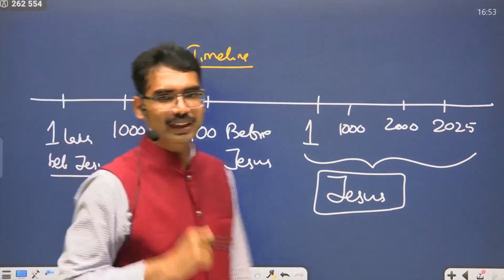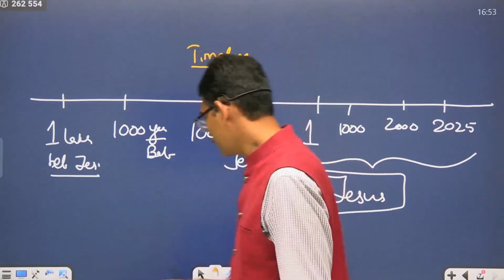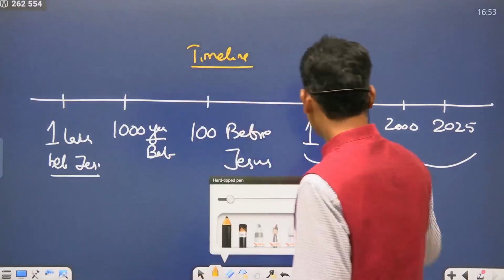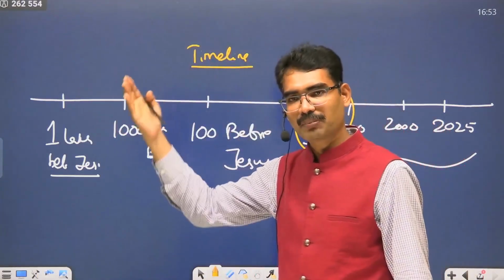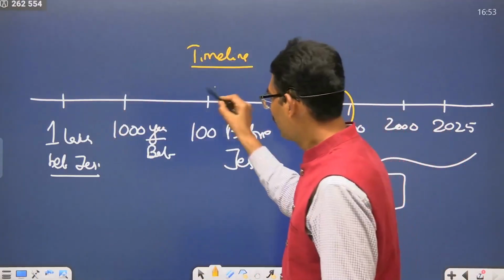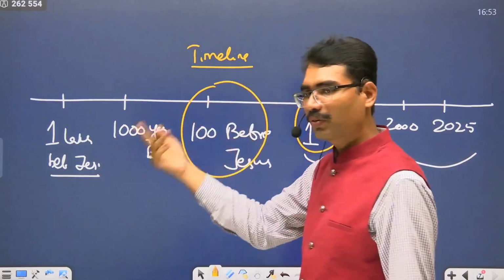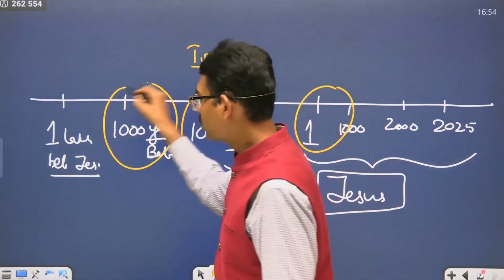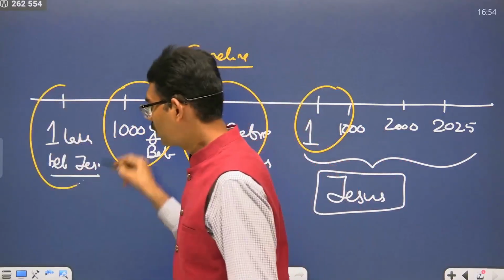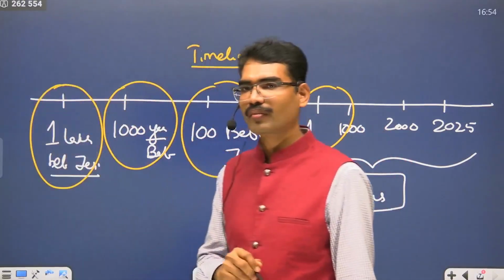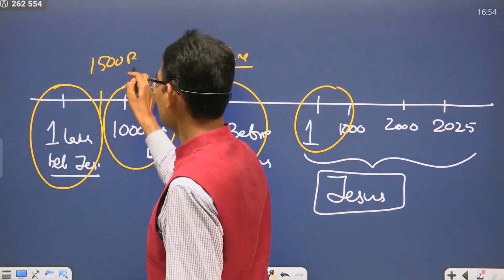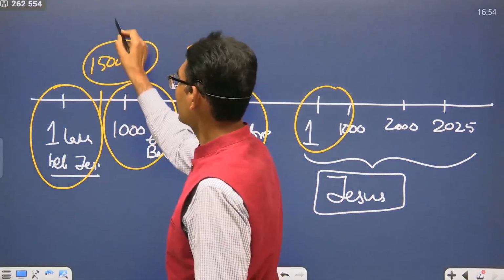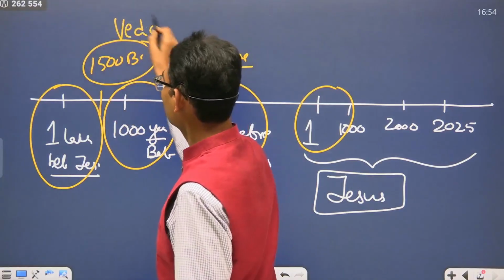So in case of India, our evidence is coming at this point also. When Jesus was living in some place, people were there in India. 100 years before Jesus also people were there. 1000 years ago also people were there. 1 lakh years ago also people were there. 1500 BC, that means 1500 before Jesus, is considered as the Vedic period.